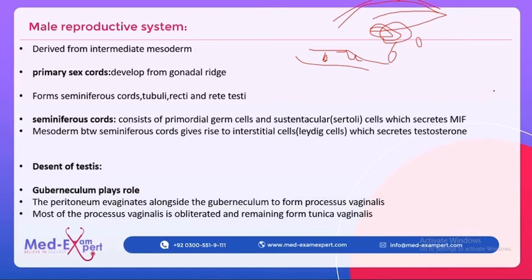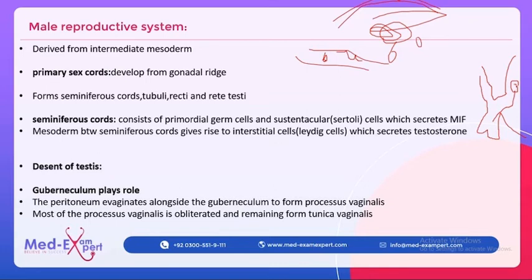What happens? This is the abdomen and these are the testes, scrotum. Here the testes are placed and this is the peritoneum. Now this is the gubernaculum.